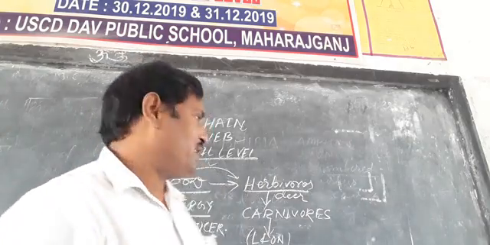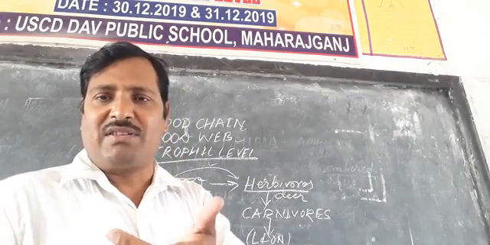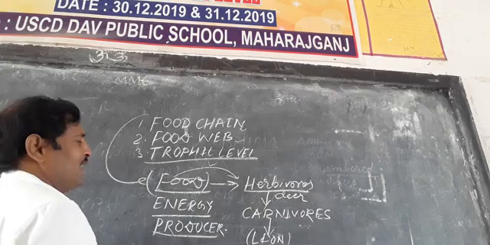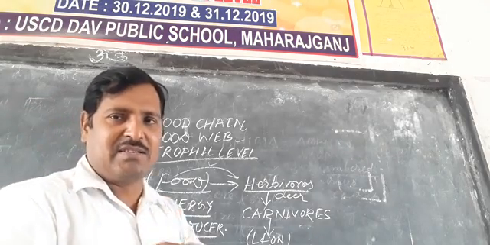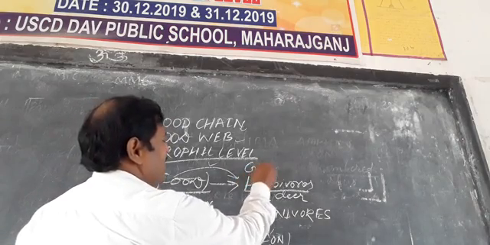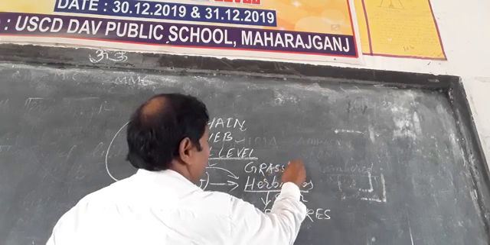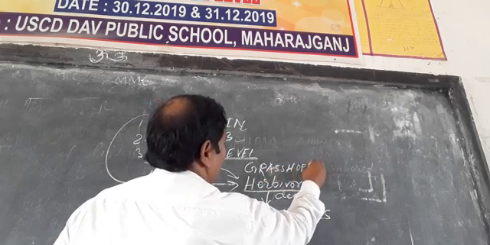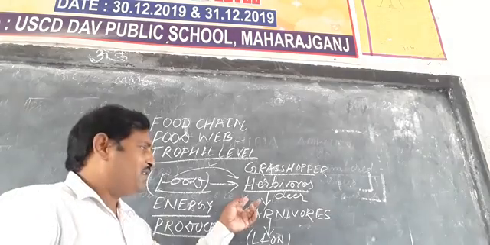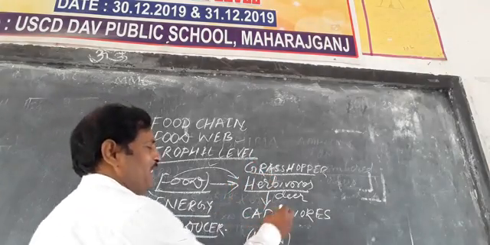If we change it to the grassland ecosystem, we can write the plants, very small plants, as the producer. After that, the grasshopper takes the food from the plants, and the grasshopper is taken by the frog.